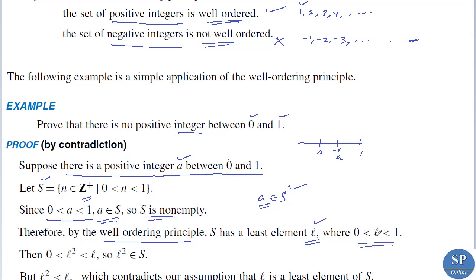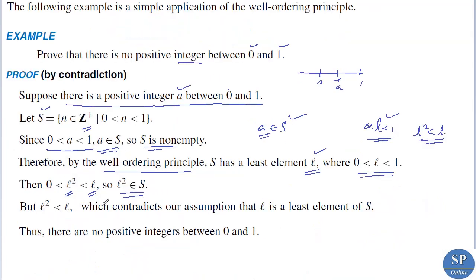So since L lies between 0 and 1, we have L square also lies between 0 and 1, and also we have L square is less than L, because L lies between 0 and 1. Since L is an integer, L square is also an integer. Okay, so 0 less than L square less than L, so L square belongs to S. Clear? But we know L square is less than L, which contradicts our assumption that L is a least element of S.